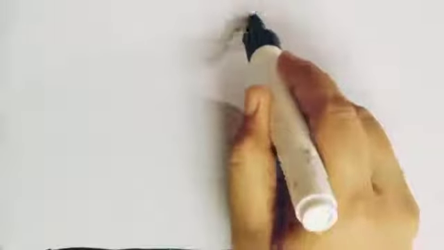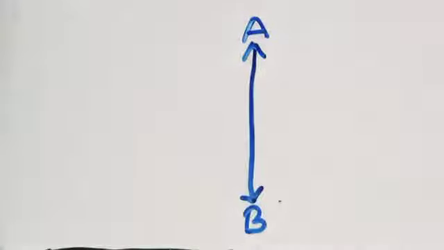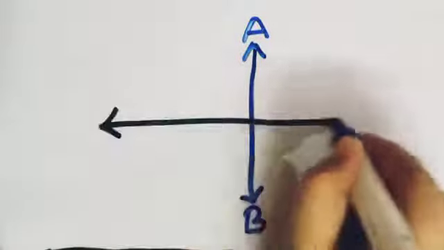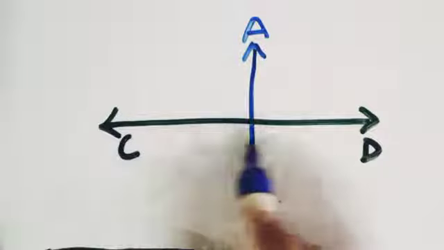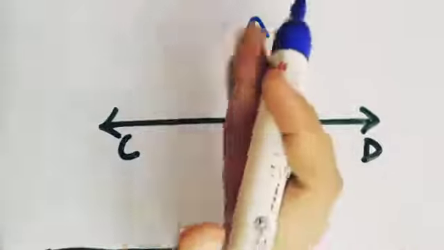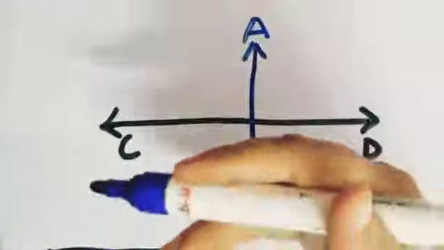Now done with the parallel lines. Now what if lines are cutting each other? For example, this is a line AB and another line there is which is called CD. This is line CD. Now lines AB and CD are cutting each other. They are just perpendicular to each other.